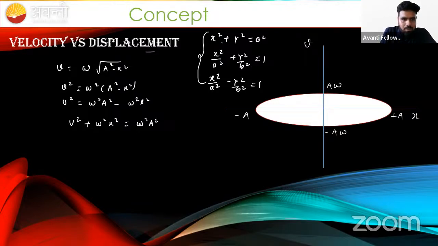If we make the right side 1, then what will happen? Omega square x square over omega square a square plus v square over omega square a square equals 1.